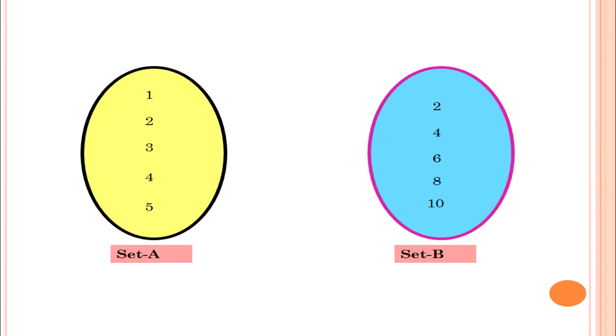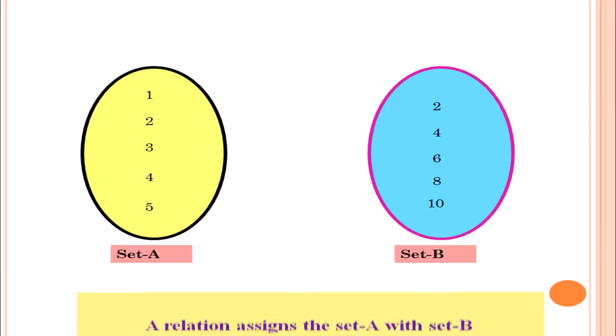Let us observe two sets, set A and set B. The elements of set A are 1, 2, 3, 4, 5, and the elements of set B are 2, 4, 6, 8, 10.